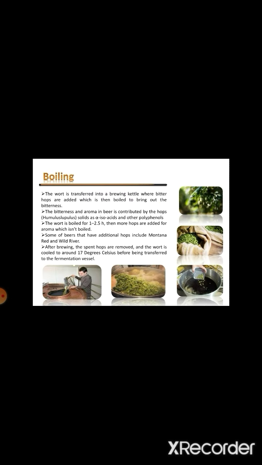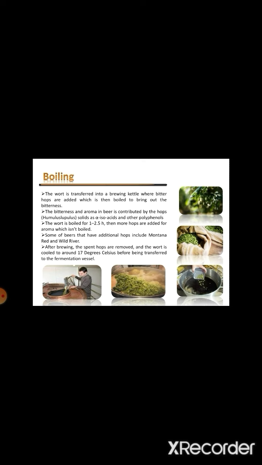After that it is boiling. The wort is transferred into a brewing kettle, the hops are added, and it is boiled for about 1 to 2.5 hours. The bitterness and aroma in the beer are contributed by the hops solids, as they contain alpha iso-acids and other polyphenols.